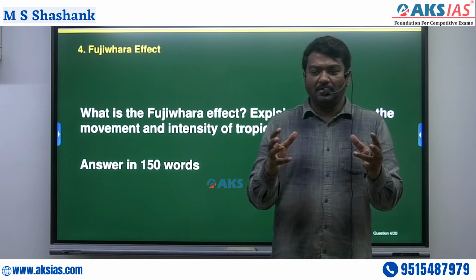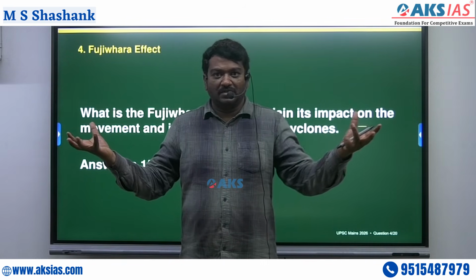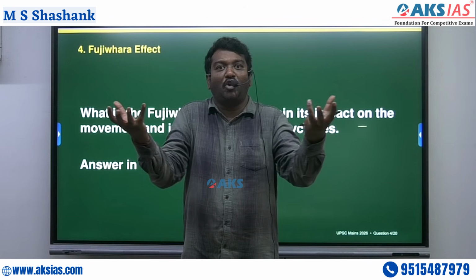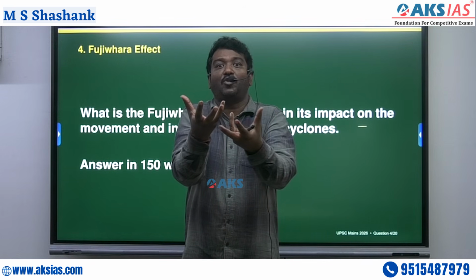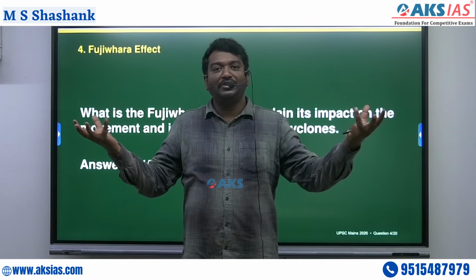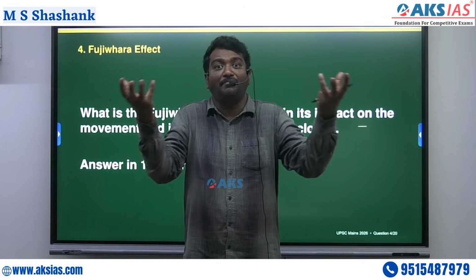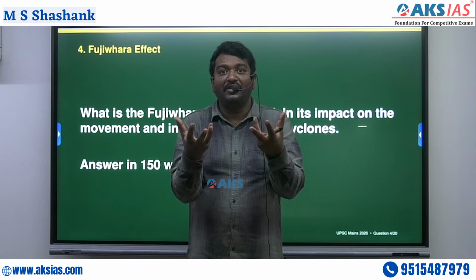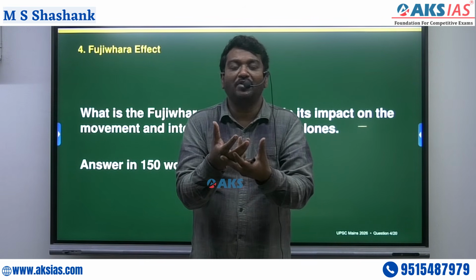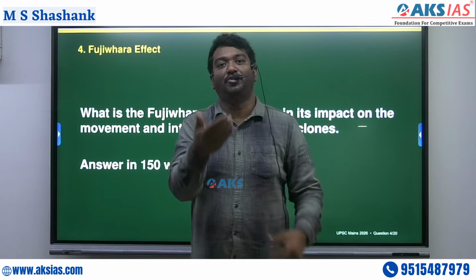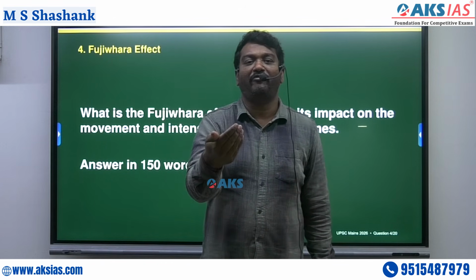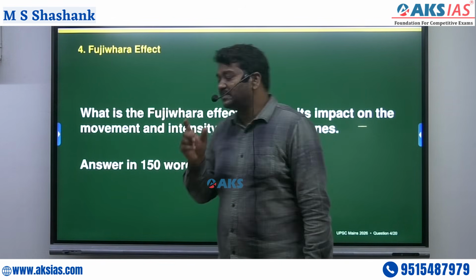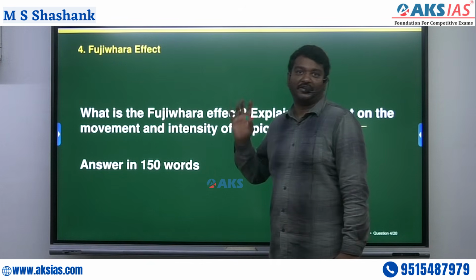What they observed was that two cyclones started coming closer and they collided. When two or more cyclones come together and join, it would lead to a super cyclone. That is called the Fujiwhara effect.